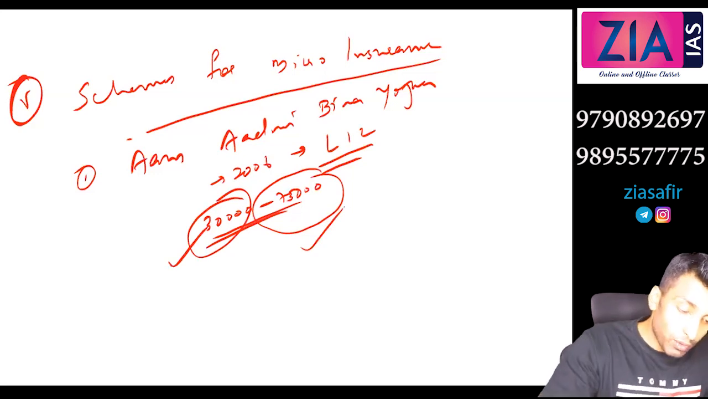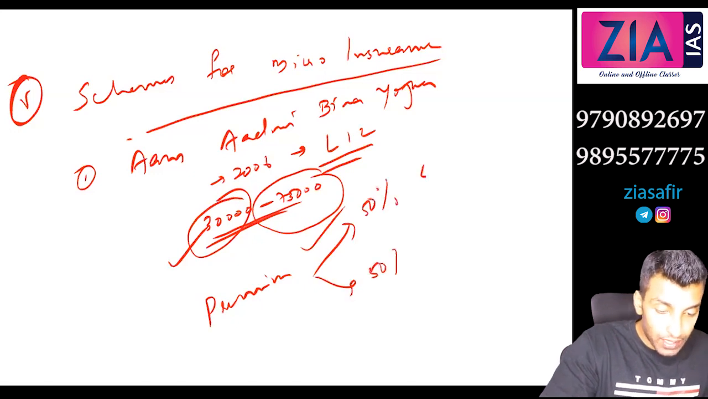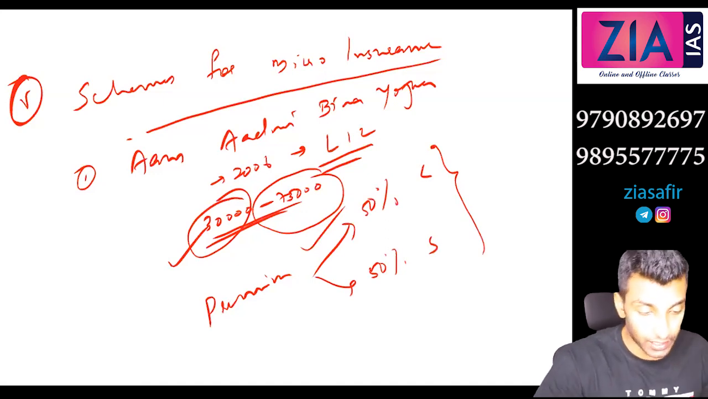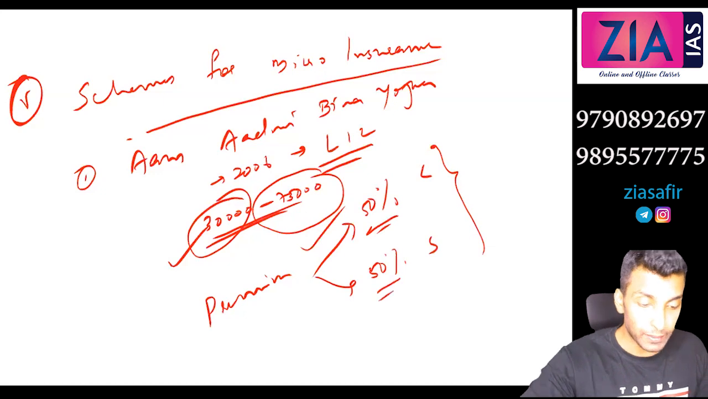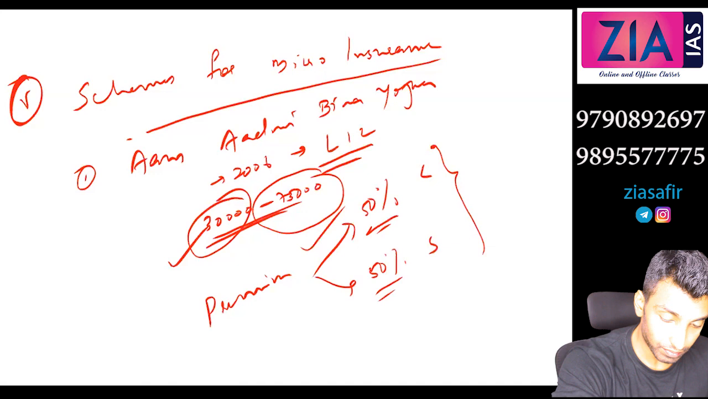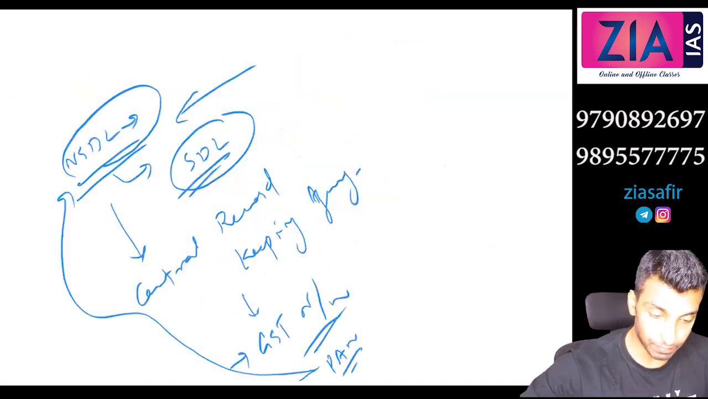So what about the premium? Premium will be 50% by the center and 50% by the state. So can I say it is completely subsidized? It is fully subsidized. 50% by the center, 50% by the state. So the premium is fully subsidized. Next one, second one under this, you can write